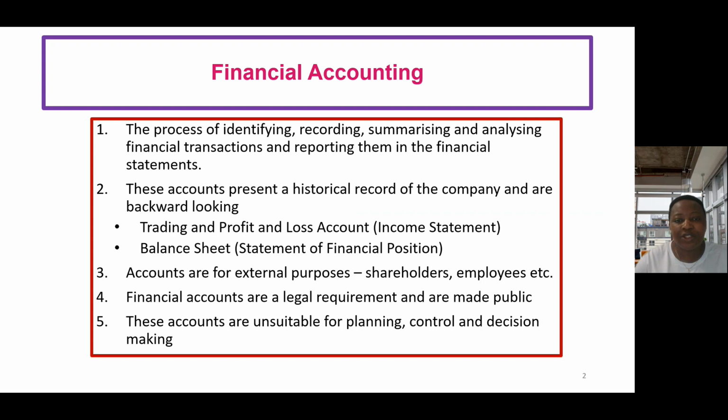So if you're intending to plan and have strategies for your business and all of that, it is not going to be financial accounting information that would help with that. It is not very suitable for planning, because it is what has already been done. You can't really change anything about the past. You can only look forward to the future. Okay, so that's financial accounting.